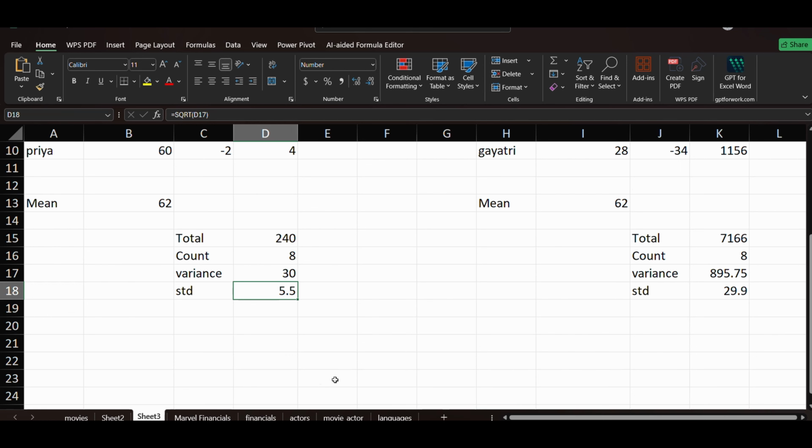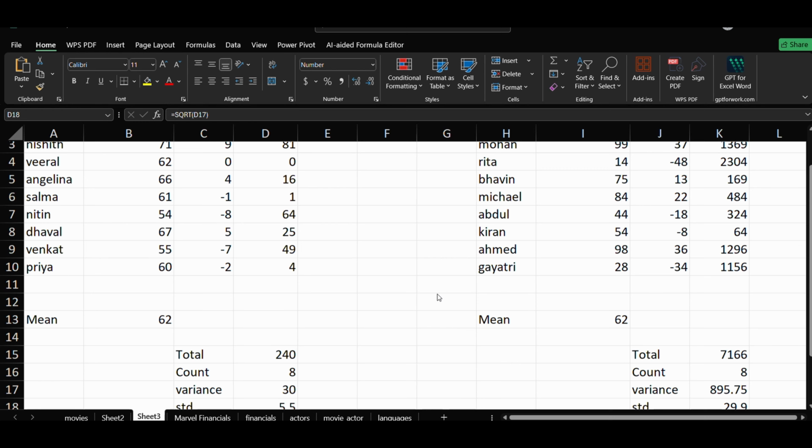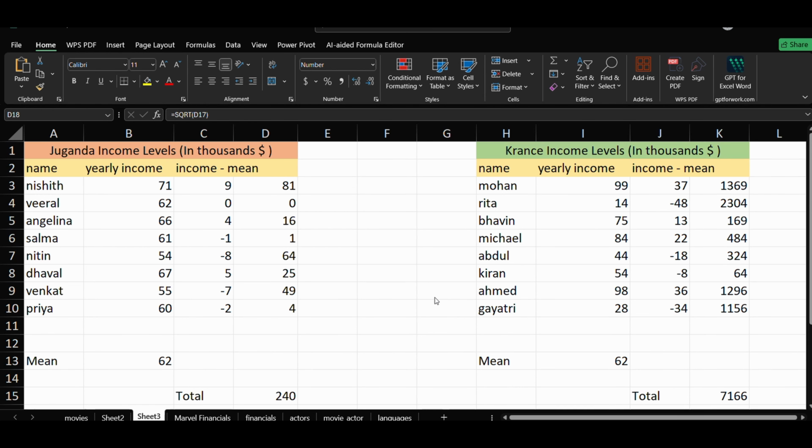And now what are the uses of these things in practical life? Suppose I tell you one example, country wise. Suppose India particularly, the GDP is very high as compared to other countries like Japan. But person to person, in our country there are a few very rich people whose income is so much higher, but there are very poor people also, so the variance is very high, so it is called inequality.